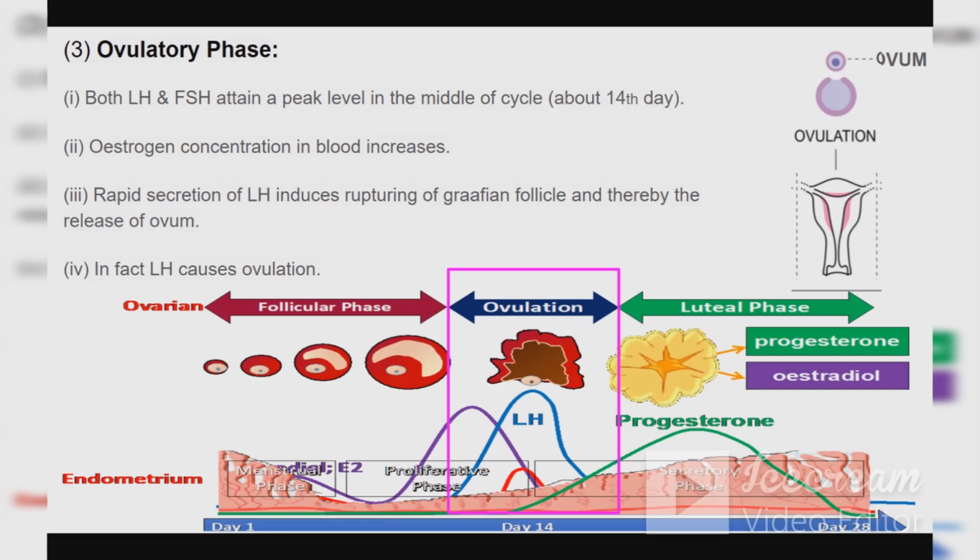Estrogen concentration in the blood is also higher, and there's a rapid secretion of LH, which induces rupturing of the Graafian follicle and thereby release of the ovum. So who releases the ovum? It is the LH, which induces the rupturing of the Graafian follicle. In fact, LH, luteinizing hormone, causes ovulation.